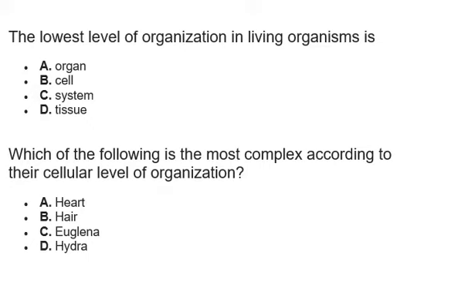Now what about the tissue? When cells come together, cells form tissue. Amalgamation, that is the coming together of cells, gives rise to a tissue. Whereas when one or two tissues come together, we are able to form what they call the organ. And when two organs or more come together, we can form what they call the system.